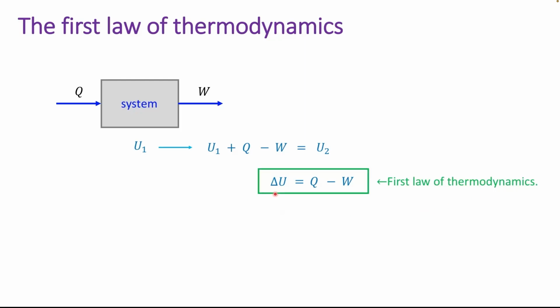It states that the change in the internal energy of a system is equal to the heat added to the system minus the work done by the system on its surroundings. The first law of thermodynamics is a statement of the conservation of energy that accounts for energy transfer in the form of heat and work. Next, we will see how to apply this law to different thermodynamic processes.